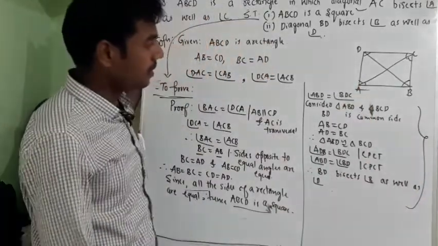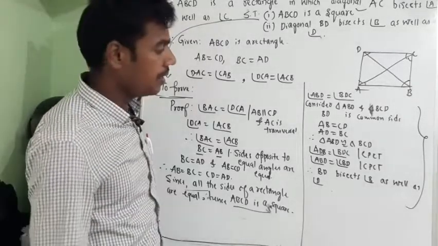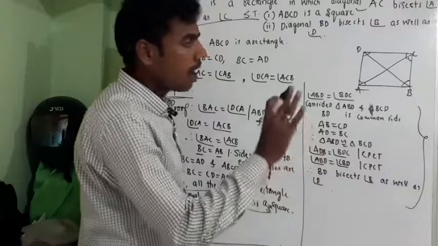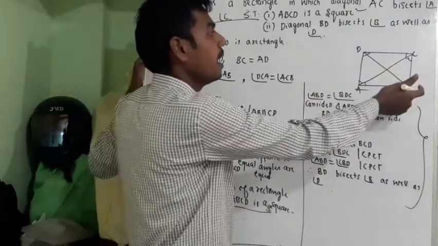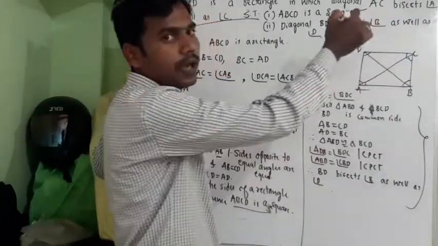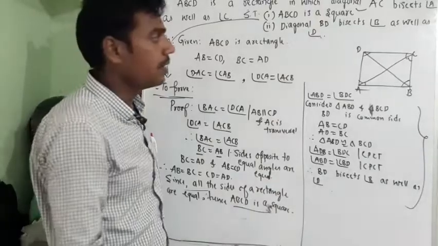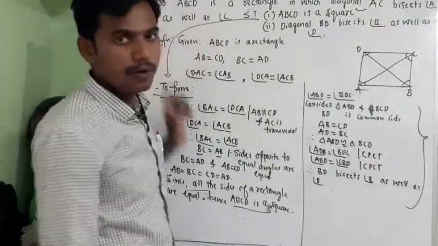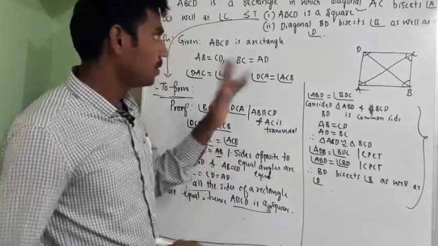So there are many ways. So the concept is very important. Once you have proved ABCD is a square, after that what can we write? Directly we can write, since ABCD is a square, BD is a diagonal of that square. That is the reason it is going to bisect the opposite angles. Directly you could have written. Okay, please note this term.